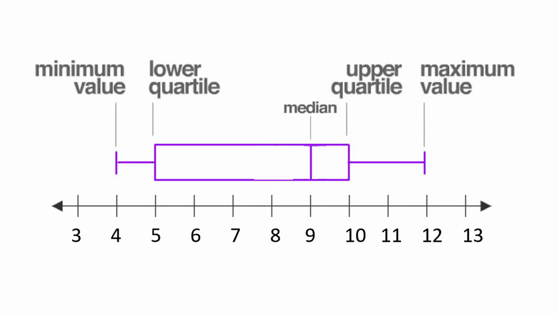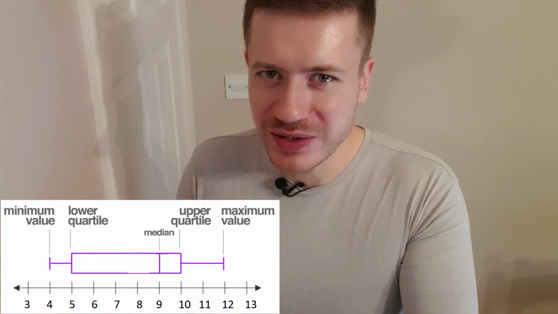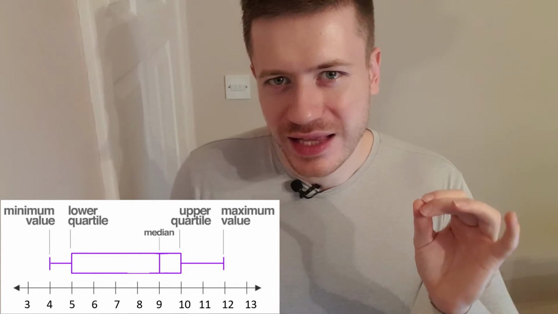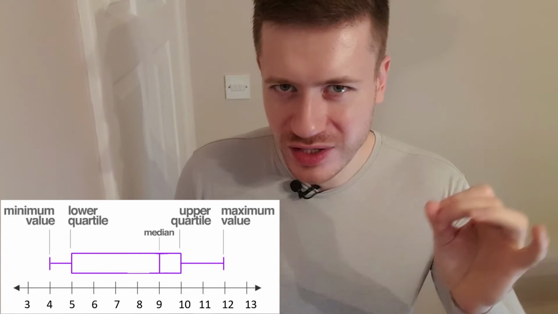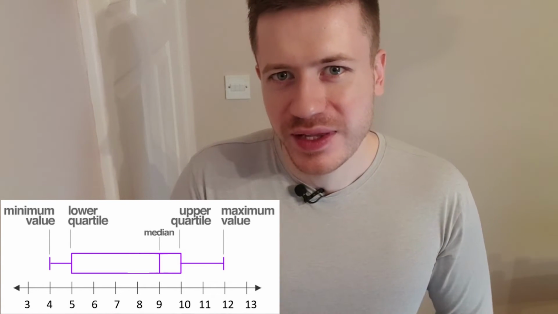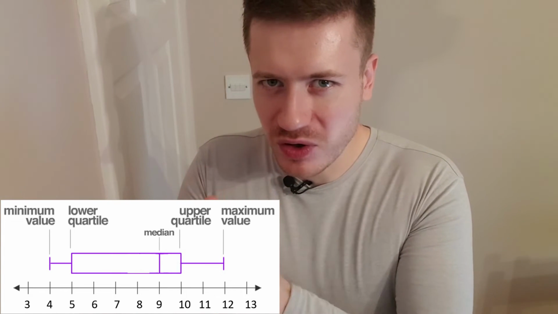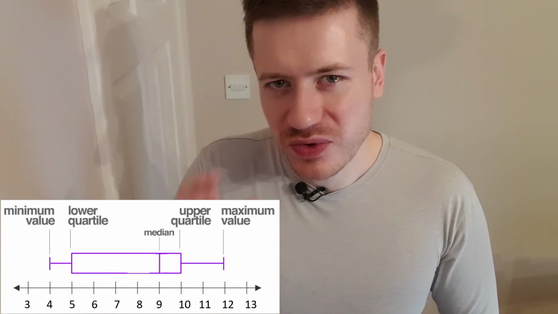This does come up occasionally in the GRE. The diagram on screen has all the labels that you're going to have to memorize. And that little line on the far right is the biggest value in the set. Then we have Q1, the first quartile, and I've shown you the method for working that out. And on the right, at the right side of the box I'm talking about, is Q3.